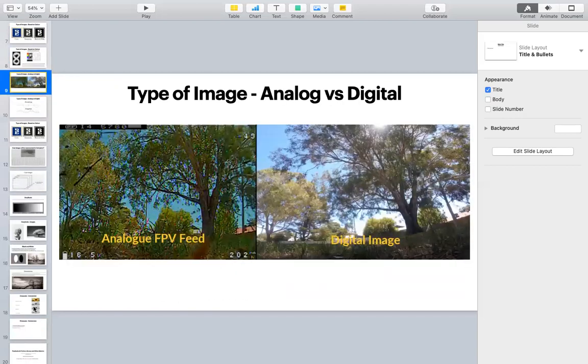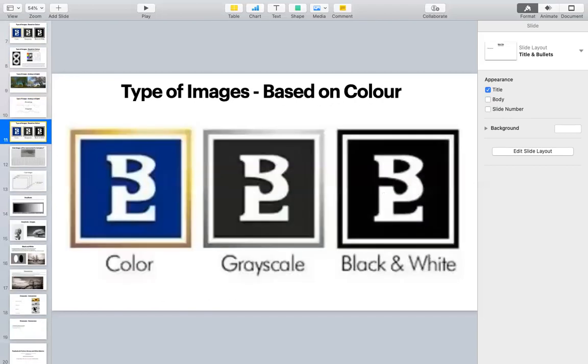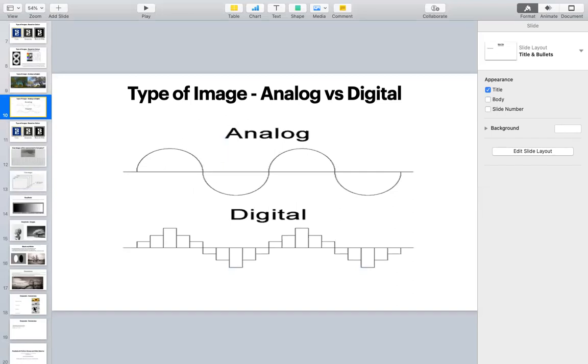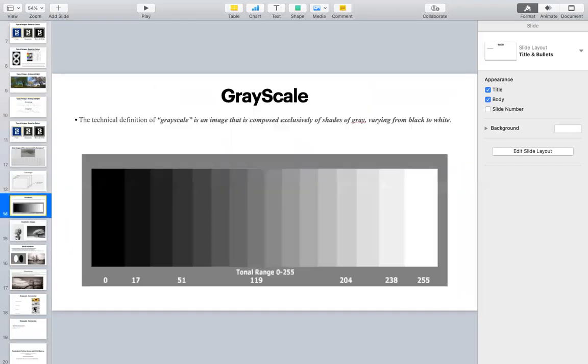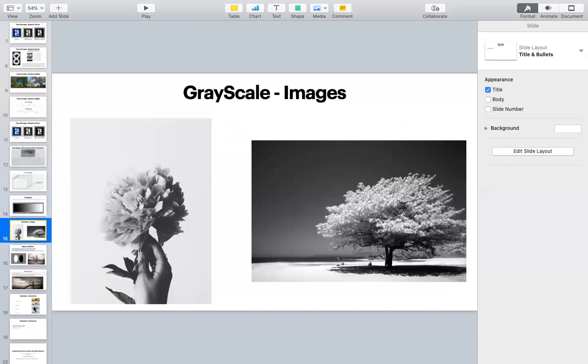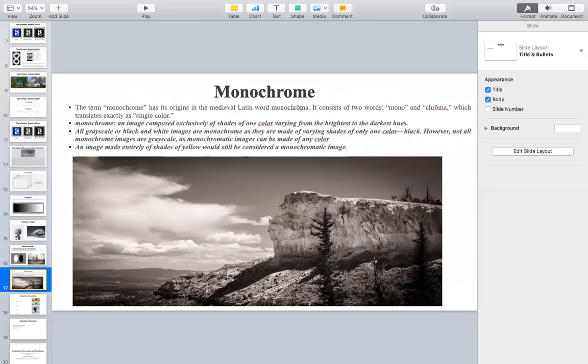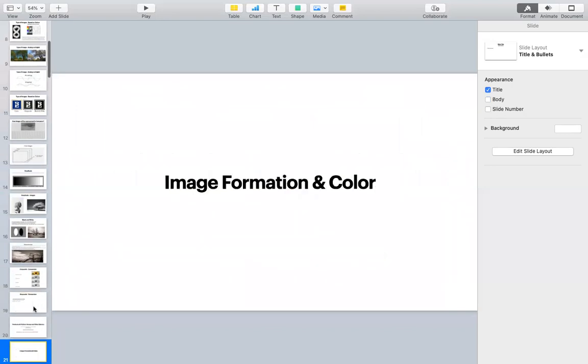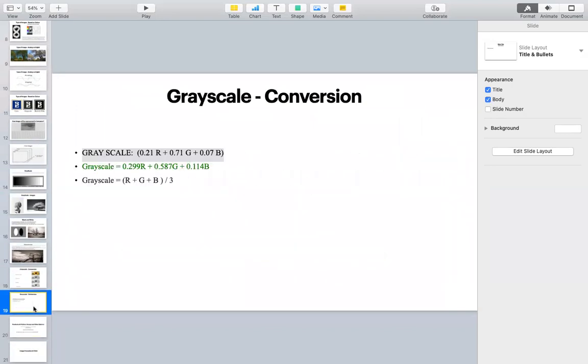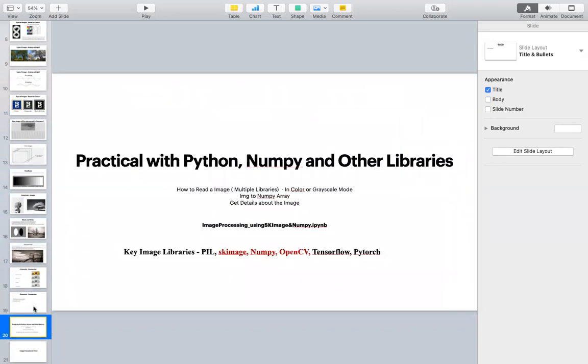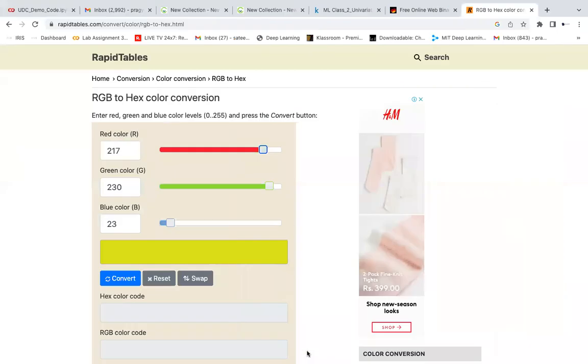Any doubts about what is meant by analog image and digital image? Analog to digital conversion has the steps of sampling and quantization. I explained it briefly, because I don't want to take an image processing class here, but whatever is necessary to know, I'm explaining. Fine. So let us jump to how we should start processing the image file.